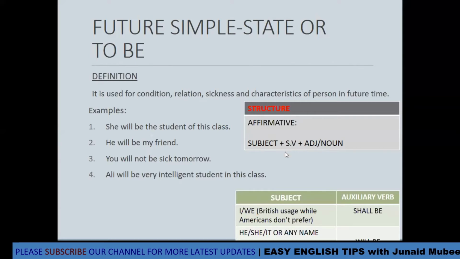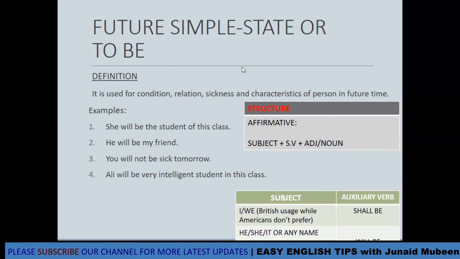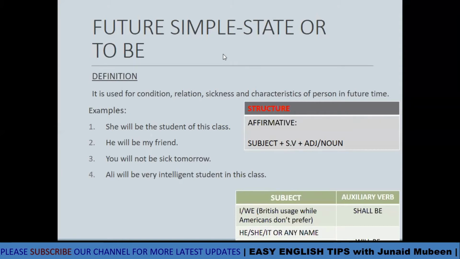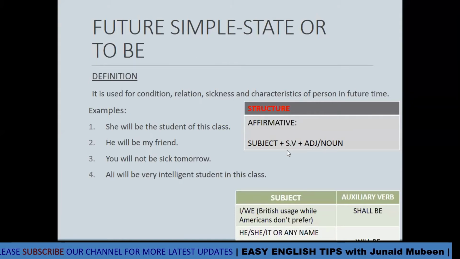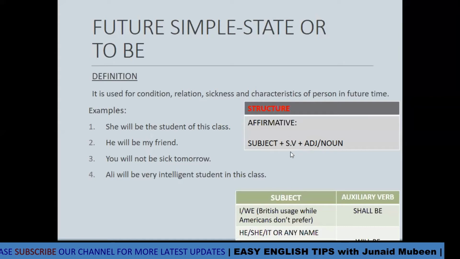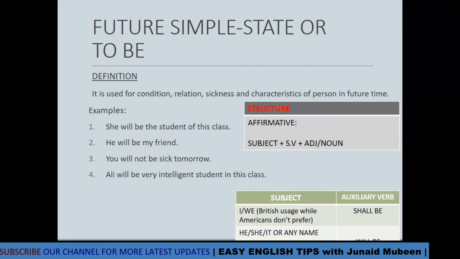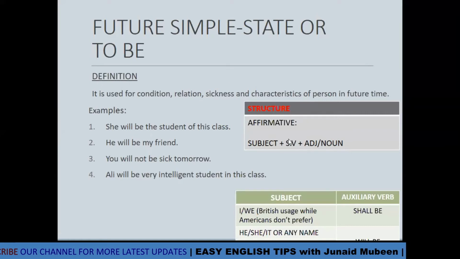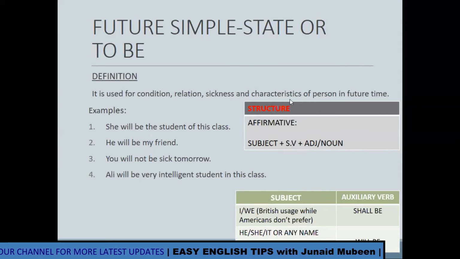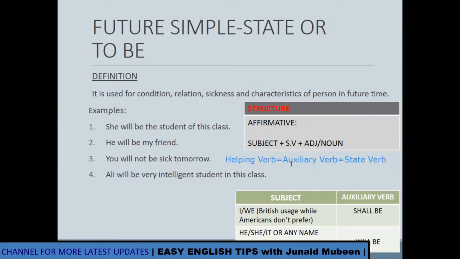State verb is for the state sentences in which the state is shown. Please do not confuse the state verb and the action verb. If you don't want to say the state verb, you can call it the auxiliary verb or the helping verb. Auxiliary verb, helping verb, and state verb are the same.